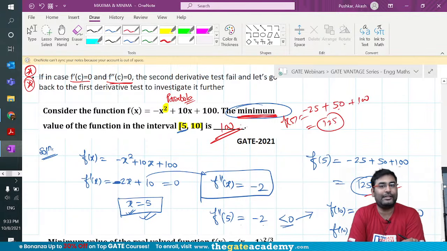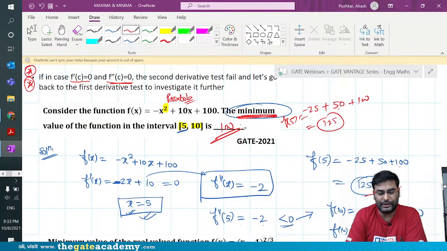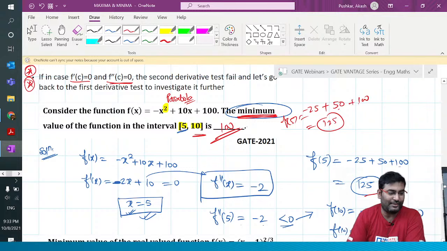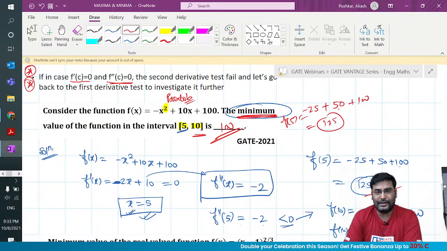Who got 100? I see Urvesh has got it. Big hand for Urvesh, because you have got a very brilliant question here. See, it's not a cubic function. Still, they have used the boundary point. Amazing question, guys. Okay, so I think that marks our discussion for the limits and maxima minima.